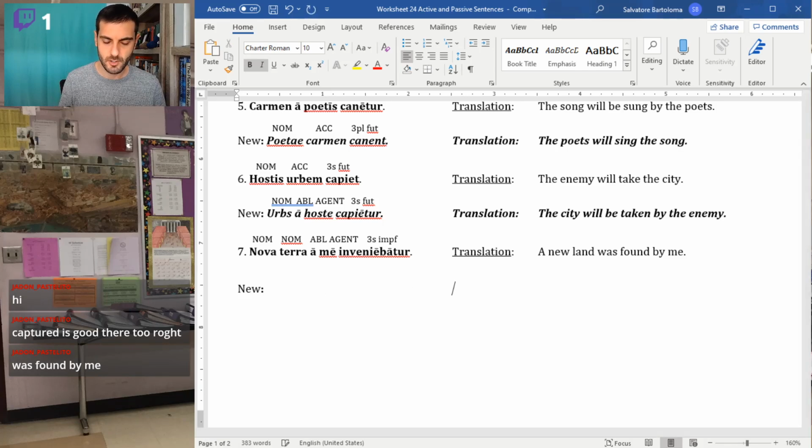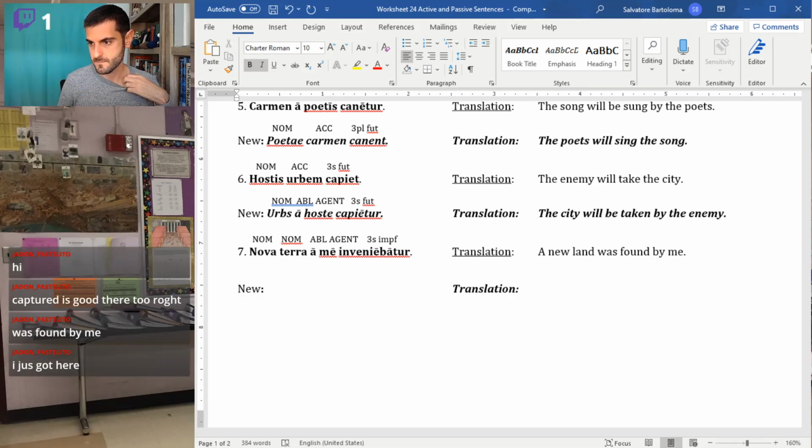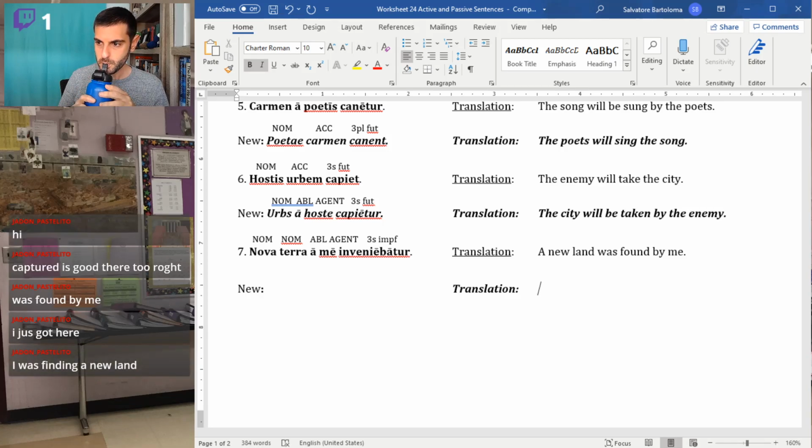So that's our original. Jaden, now that I know that you're here, what would my new English sentence be when I flip it? I know, and I'm putting you on the spot. A new land was found by me. How do I change that around to be active? Yep, I was finding, or you just say I found. I discovered a new land.